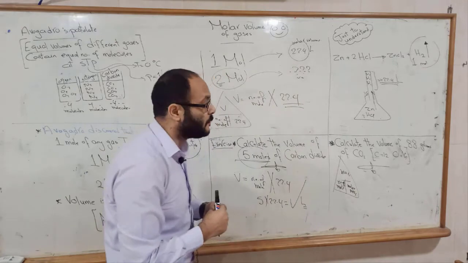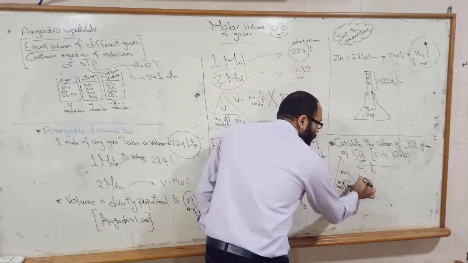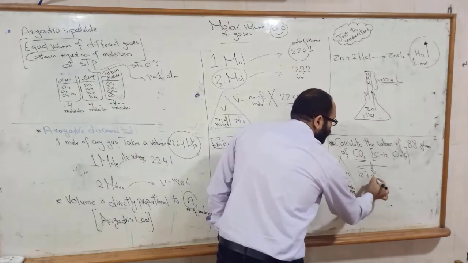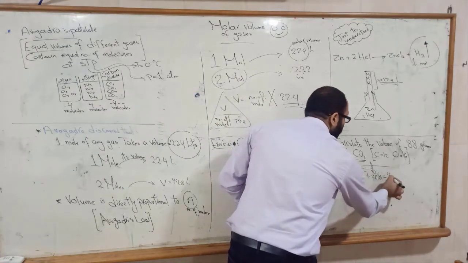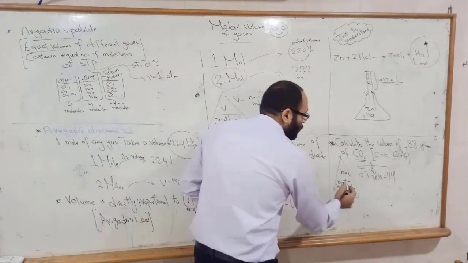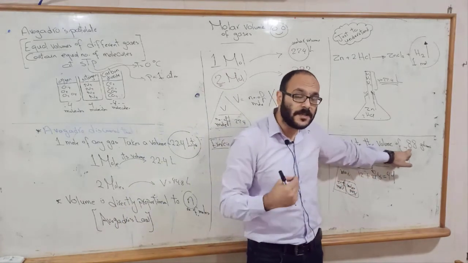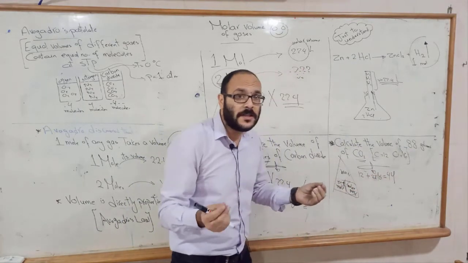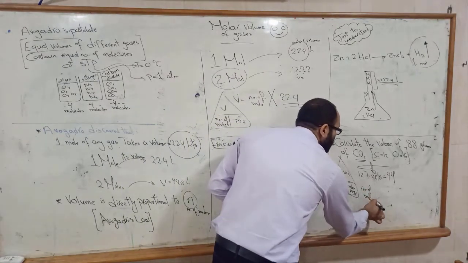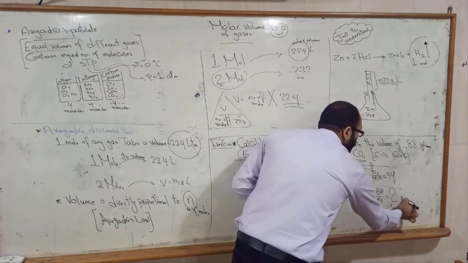Here, to find the molar mass of carbon dioxide, we have 1 carbon, which is 12, plus 2 oxygen, 2 times 16, which equals 44 grams per mole. So the molar mass here equals 44 and the mass equals 88 grams. So you can easily find the number of moles: number of moles equals 88 divided by 44, which is 2 moles.